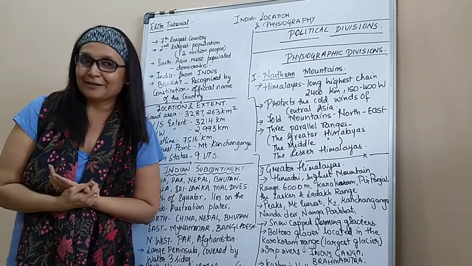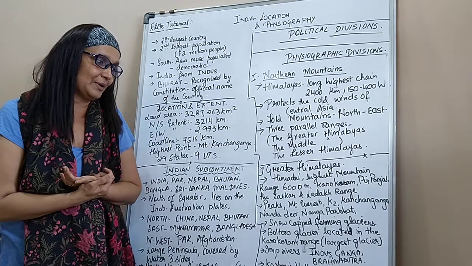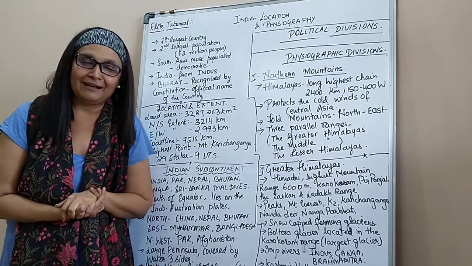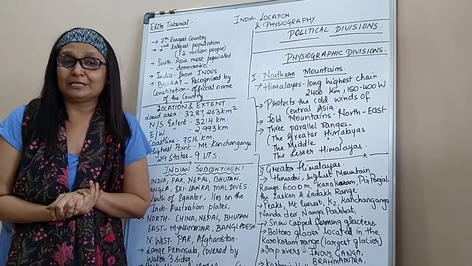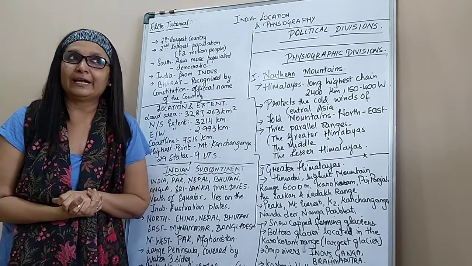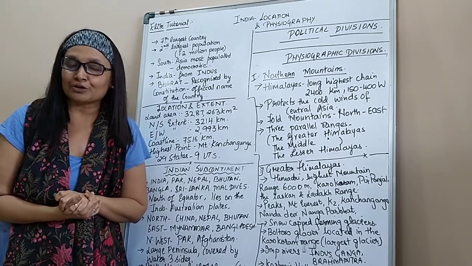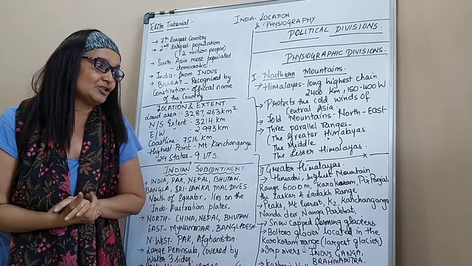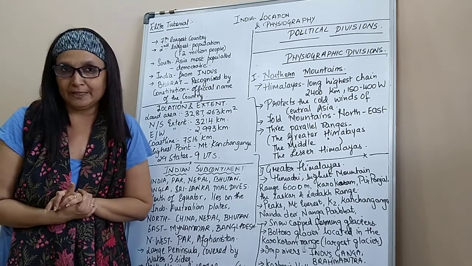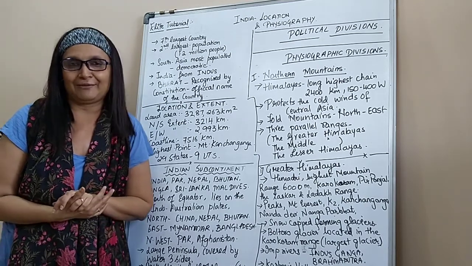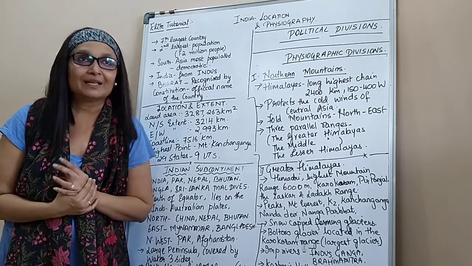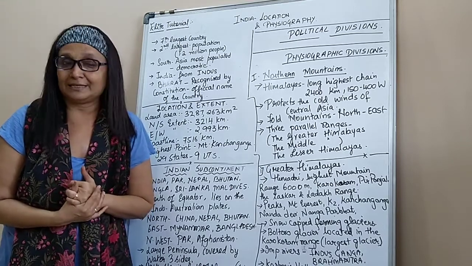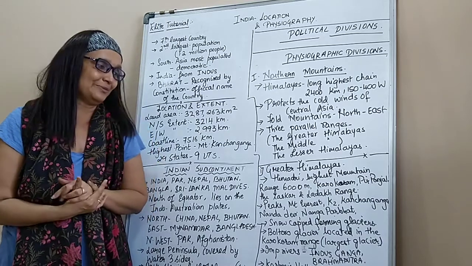So you have Leh Ladakh, which is in the Greater Himalayas. The most important peak in the Himalayas is none other than Mount Everest. Of course, it is even more than 6,000 meters, around 8,853, if I am not wrong with the number. That is the peak out there. We have K2, Kanchenjunga, Nanda Devi, Nanga Parbat. Beautiful ranges. We get a chance to see them, so be blessed that we have these ranges which protect us from our enemies and cold winds.